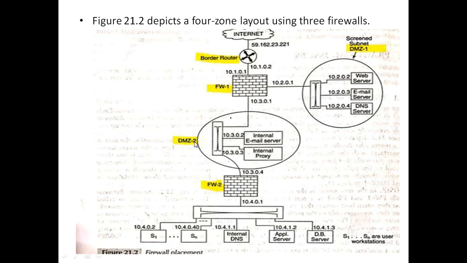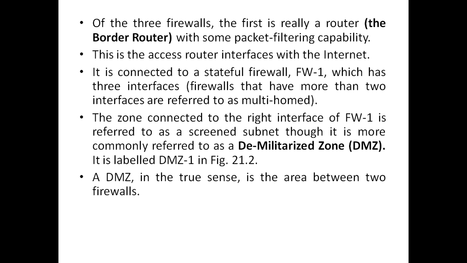Another is called DMZ2, and the fourth one is the internal network. Here S1 to SN are the user workstations which are connected within the internal network. So these are the 4 zones we have, and we have used 3 firewalls: the border router, firewall 1, and firewall 2. So where exactly do we need to fix these firewalls within these 4 zones? We'll see one by one.